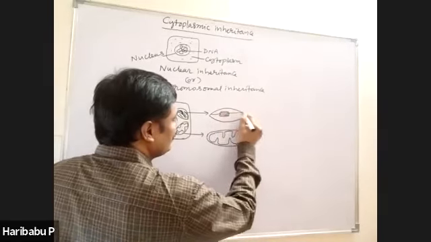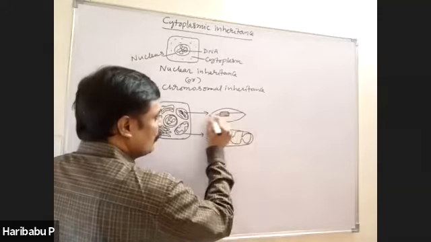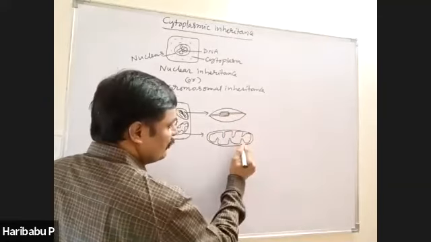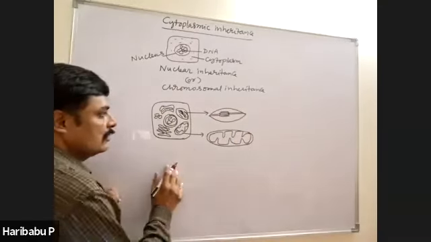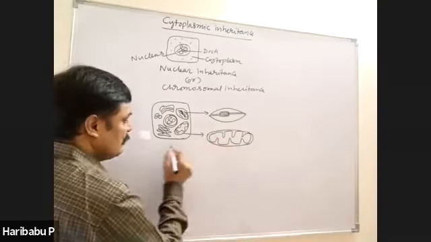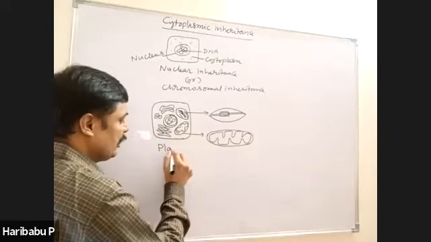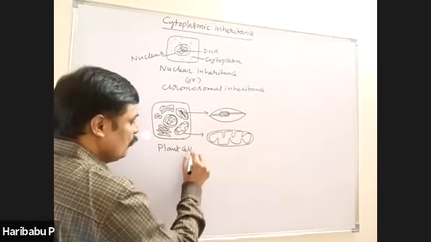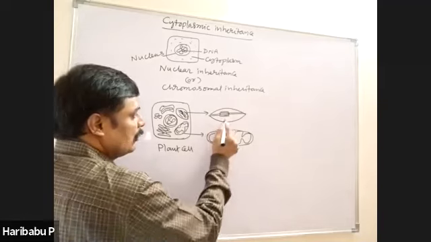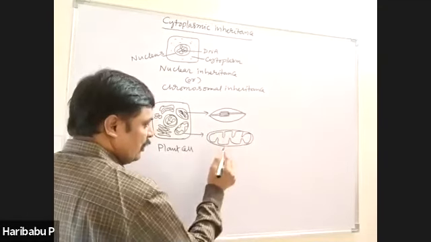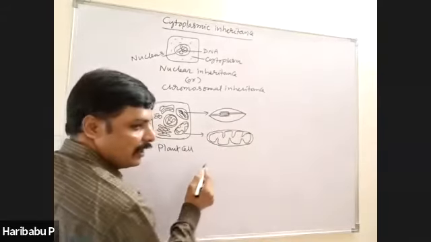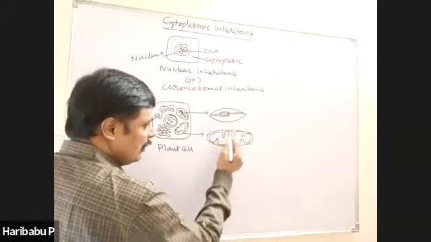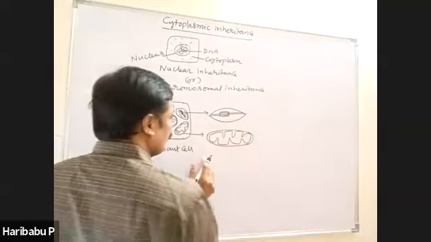See, this is the chloroplast, this is the mitochondria. These are double membranous cell organelles. Eukaryotic plant cells contain both chloroplast and mitochondria. Eukaryotic animal cells contain only mitochondria.